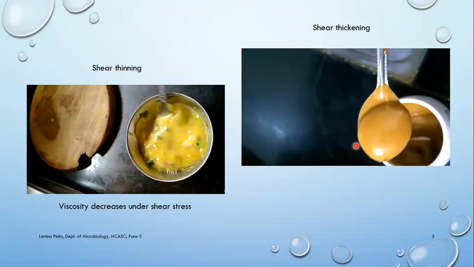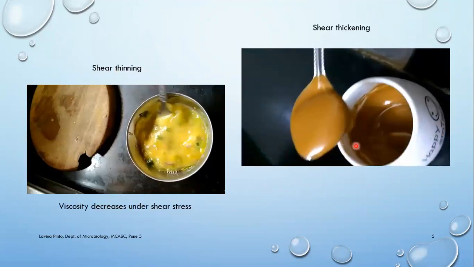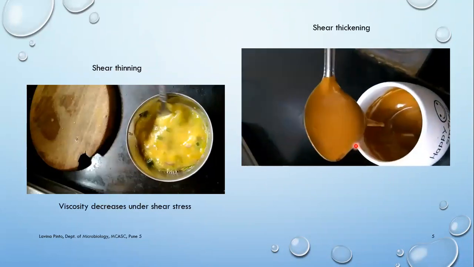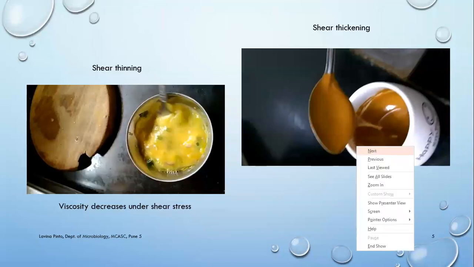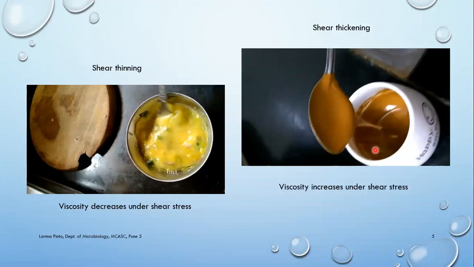Obviously, this is the Dalgona coffee. I don't know if I'm pronouncing it right, but if you see, initially, when you mix coffee with water, it's highly liquid, right? So viscosity is very less. But as we are beating the coffee, it starts to thicken, and that is nothing but its viscosity being increased. So in the case of shear thickening, viscosity increases under shear stress.